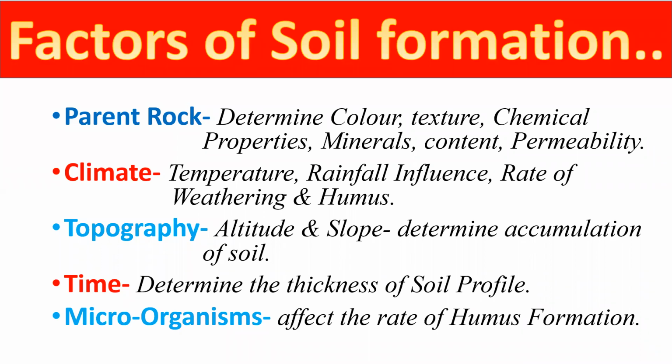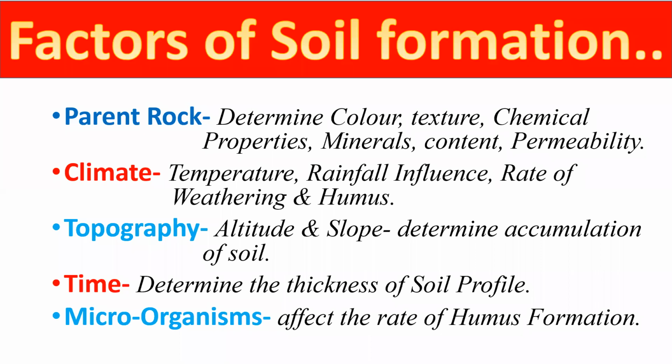And if we think about the climatic condition, temperature and rainfall influence the rate of weathering and humus. So these things are determined by the climate. And if we think about the topography, this is considered a relief feature also. Altitude and slope determine the accumulation of the soil. And if we think about time, it determines the thickness of the soil profile.